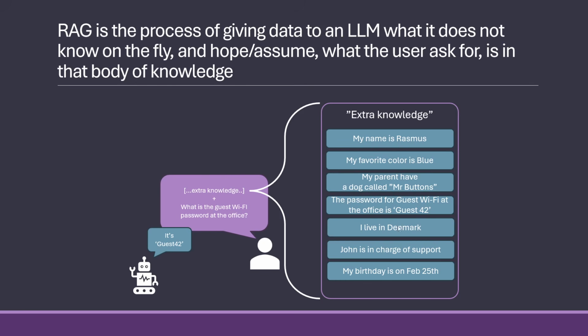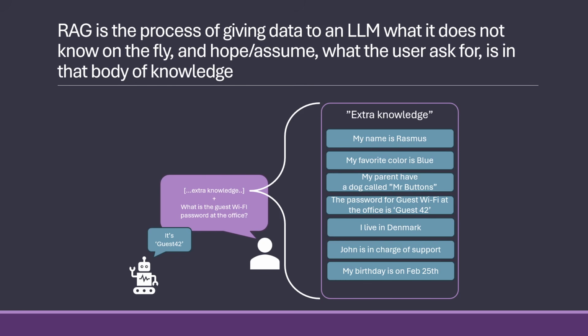Among all the fluff that it doesn't need to answer that question, it can extract it, just like it can extract among all its world knowledge exactly what the capital of France is.